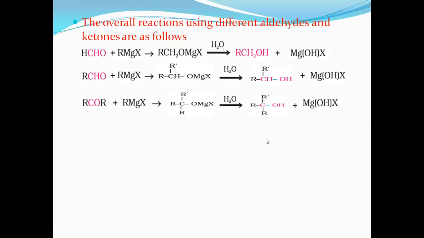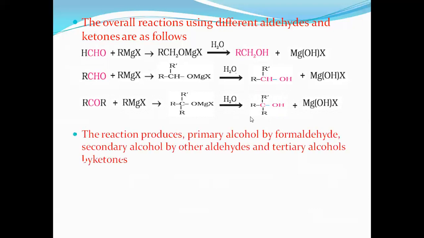Remember, students, this is a very, very important part of conversion from aldehydes and ketones to alcohol. Formaldehyde results in primary alcohol. Higher aldehyde results in secondary alcohol, and ketones give tertiary alcohols.